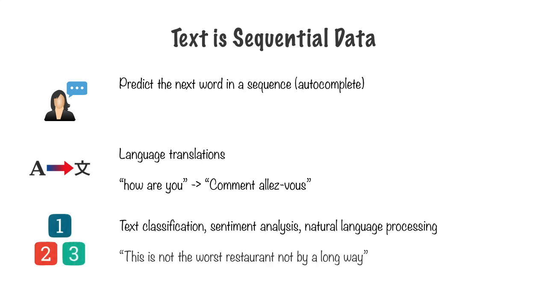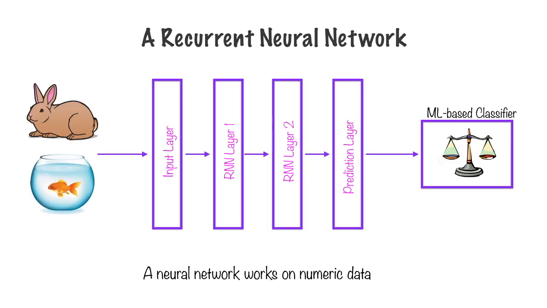And of course, RNNs are very popular for sentiment analysis and natural language processing. Let's say you have a complicated sentence like, this is not the worst restaurant, not by a long way. RNNs will be able to parse the exact sequence of words and figure out that this is actually a positive or a neutral review. It's not really negative, even though we have the word worst in there. All right, I've made the case for text being sequential data, and we know recurrent neural networks are great with sequential data. So let's go ahead and use one.